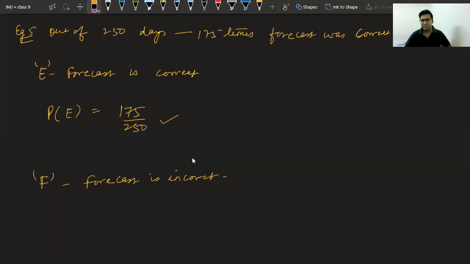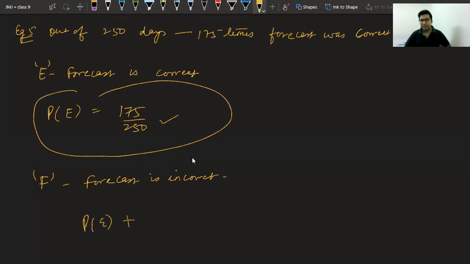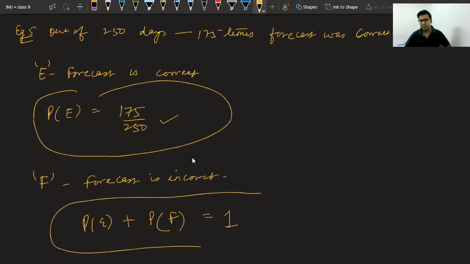So what we can say is, if we know the probability of correctness, can't we say that probability of correctness plus probability of incorrectness is equal to 1? Can we use this formula, class, to find this? Yes.